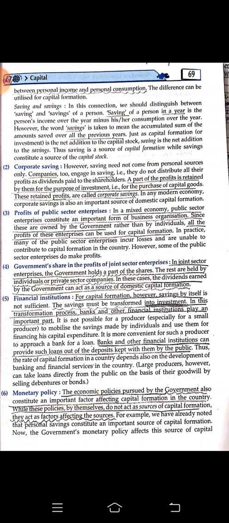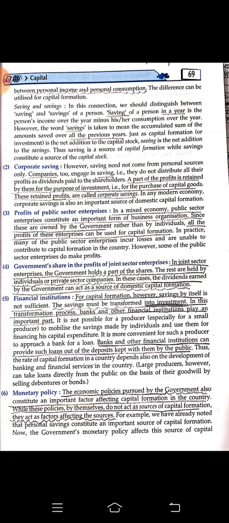Fourth point, government's share in the profits of joint sector enterprise. In joint sector enterprise, the government holds a part of the shares. The rest are held by the individuals or private sector companies.